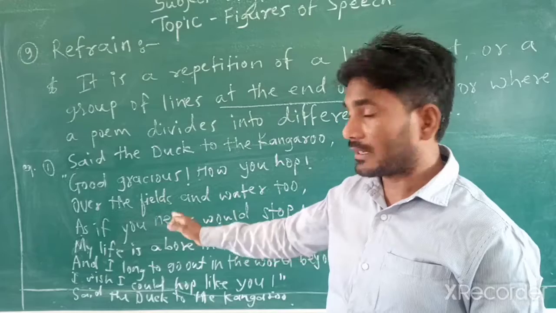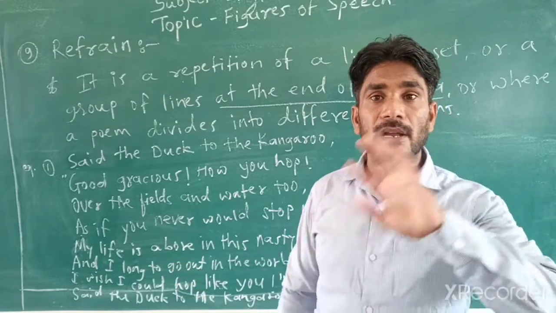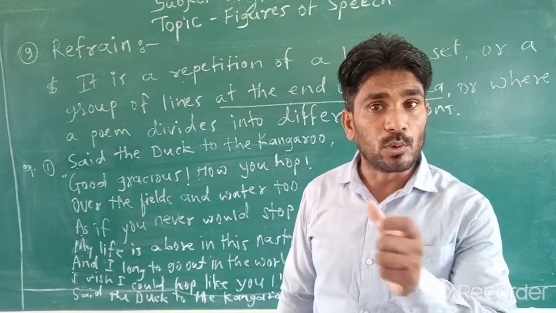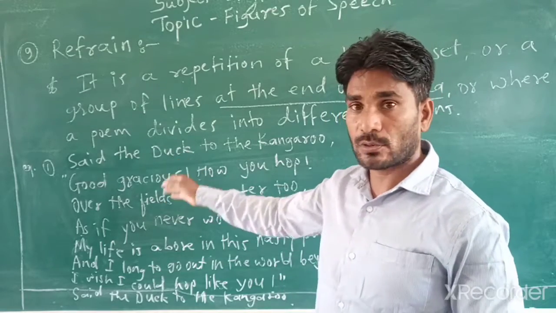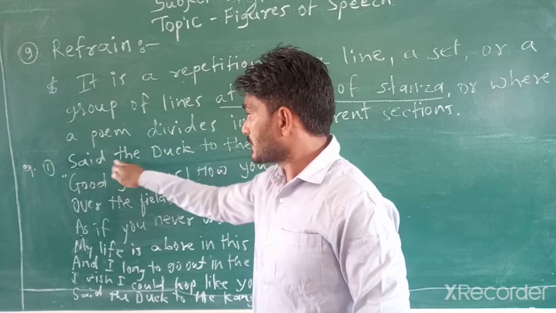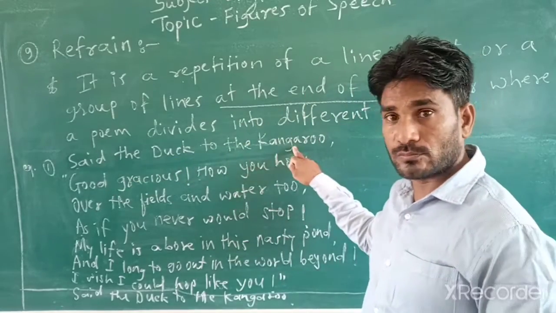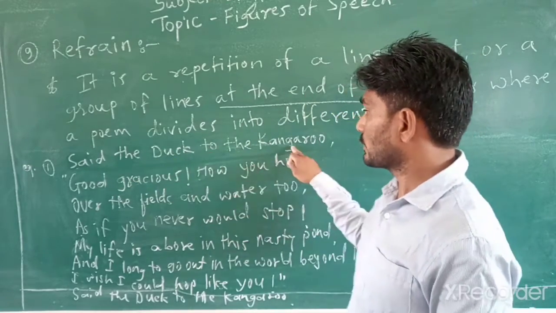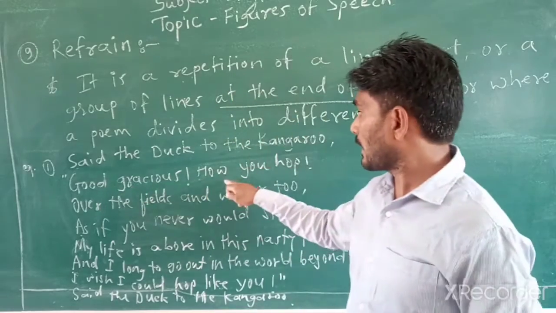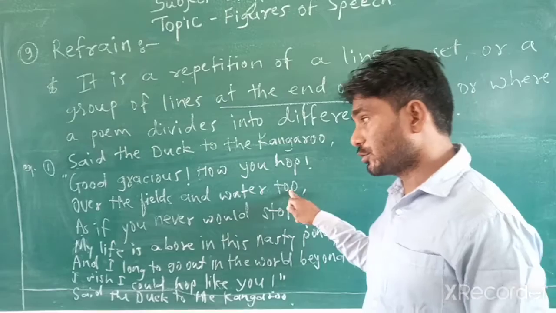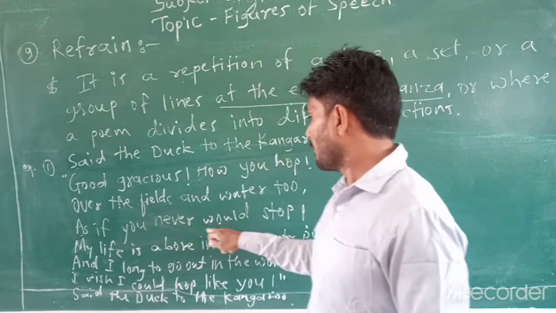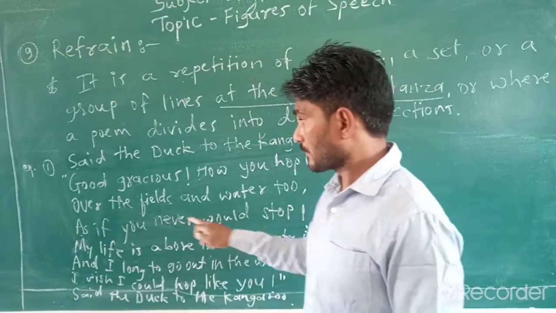Okay, only one stanza I have written here. The remaining stanzas you can see in the book. Okay, in your textbook, there you will find. Okay, look at there. Said the duck to the kangaroo, good gracious, how you hop over the fields and water too, as if you never would stop.